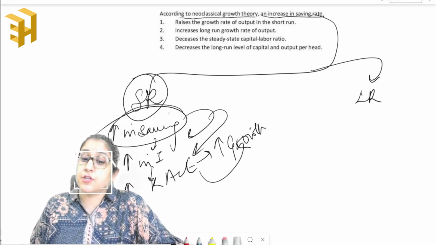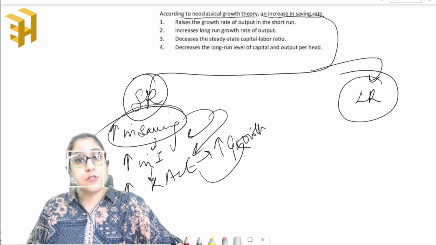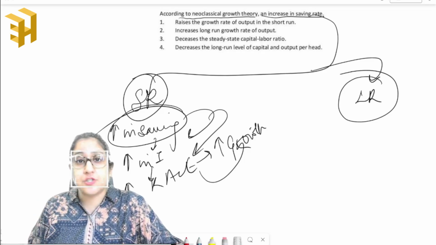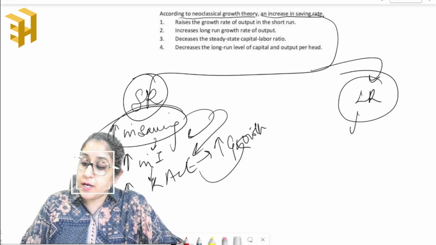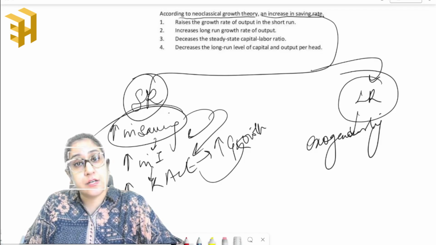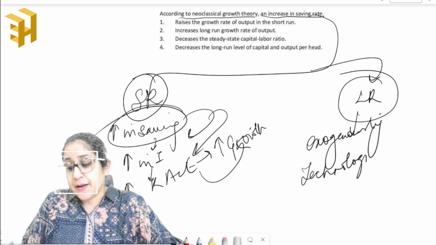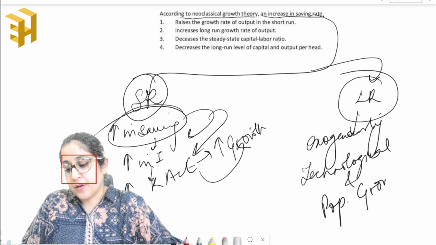But according to the neoclassical growth theory, the long run change in output, or the long run change in growth, is only determined by the exogenously determined variables. And what are these exogenously determined variables? The technological progress and your population growth.